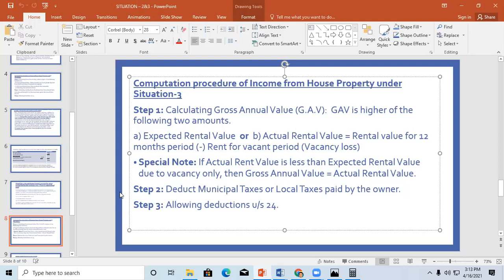If that ARV is less due to the vacancy, then take that ARV itself as the GAV. Only these 2 points you have to consider when you are doing the sum under situation 2 and situation 3. Okay. Any doubts, guys?